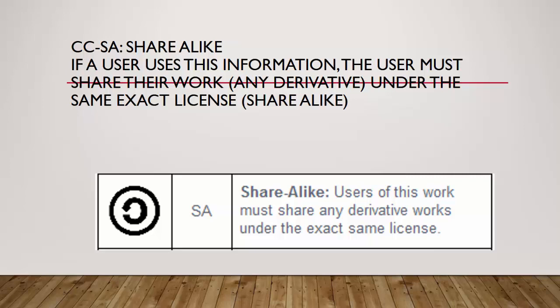But when they share their newly created work, they have to put the CC/SA share alike on it. So basically that tells anyone else that grabs that work, if they use it or they take it and make a change to it, then they have to share it again. So share alike.